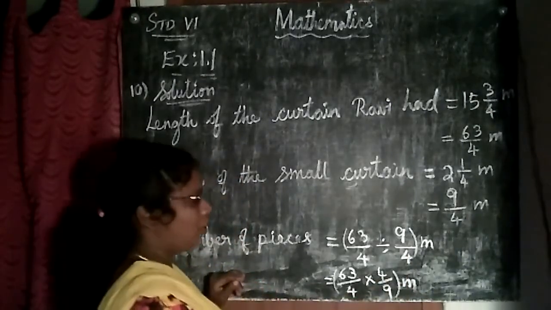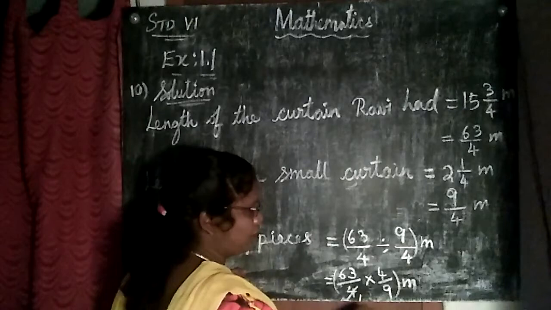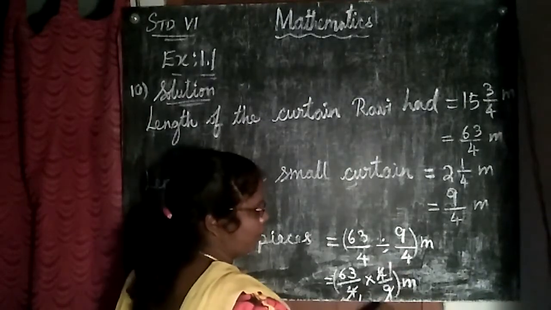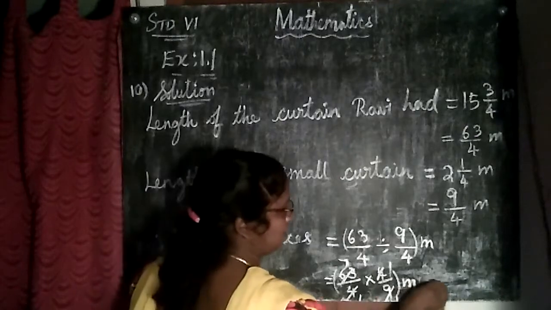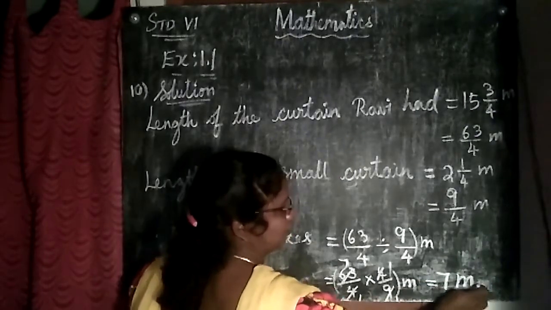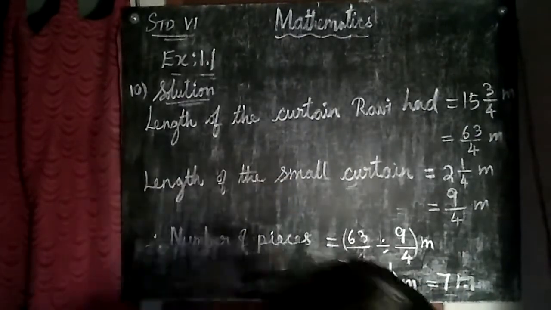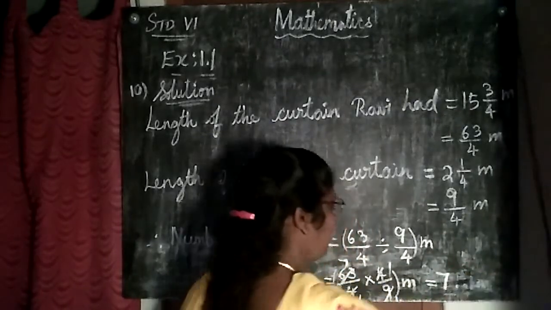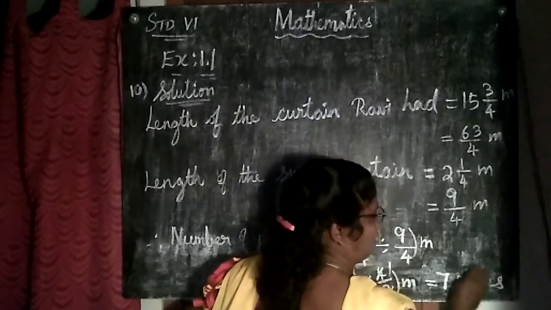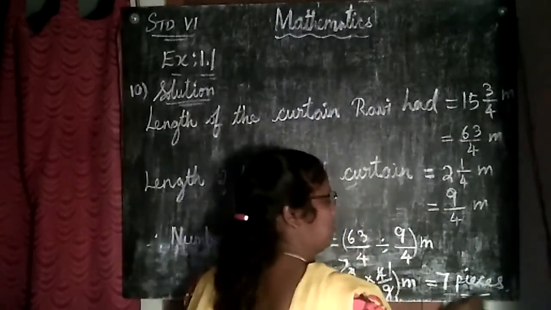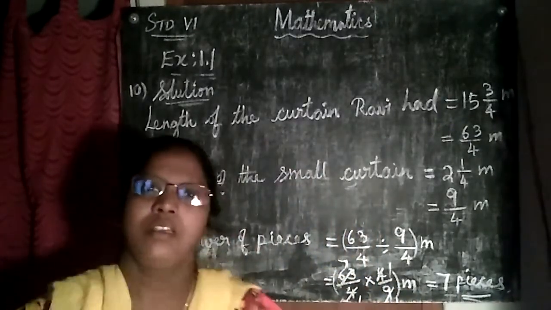Are you having any common here? Yes. 1 4s are 4, 1 4s are 4. 1 9s are 9, 7 9s are 63. So the answer is 7 meter. 7 pieces, not meter. 7 pieces. How many pieces are cut off? 7 pieces. Understood, children? Copy down this.